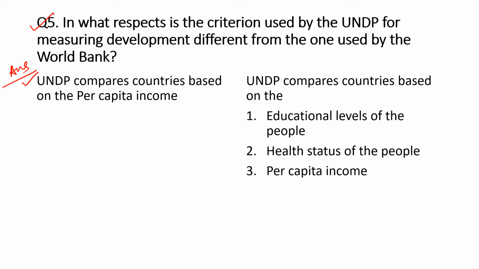This is wrong. This I have written wrong. It should be World Bank. World Bank compares countries based on the per capita income, and UNDP compares countries based on the educational level of the people, health status level of the people, and per capita income. And these three are indicators for Human Development Index.